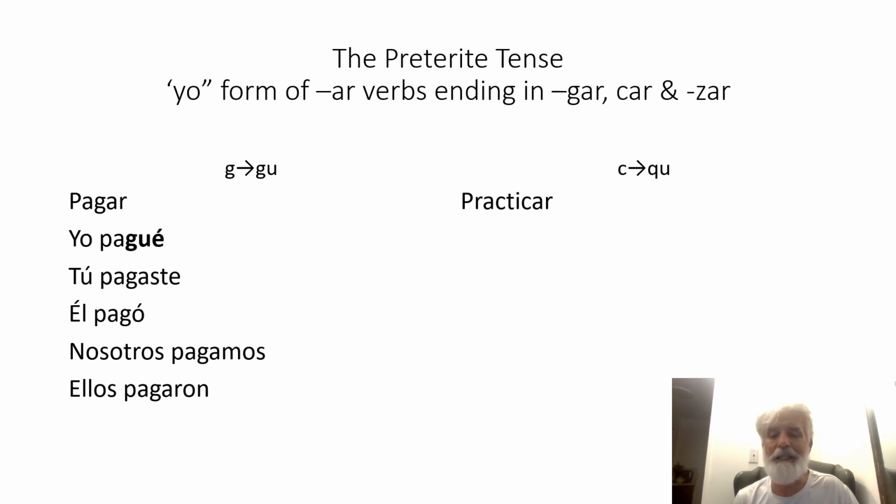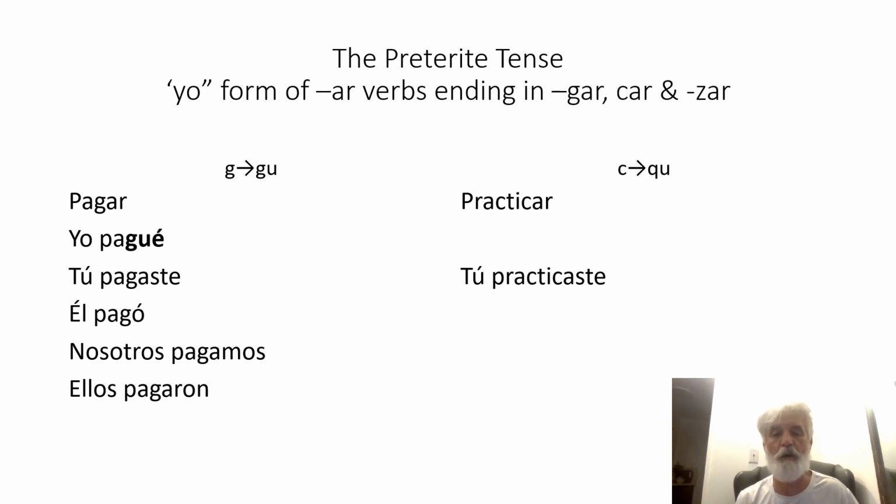Okay, let's look at the next class of AR verbs that are irregular when we put them in the preterite, in the yo form. These are verbs that end in car, C-A-R. The C of the stem is going to go to QU. Let's take a look. First, we'll do the tú form. The normal stem would be practic.